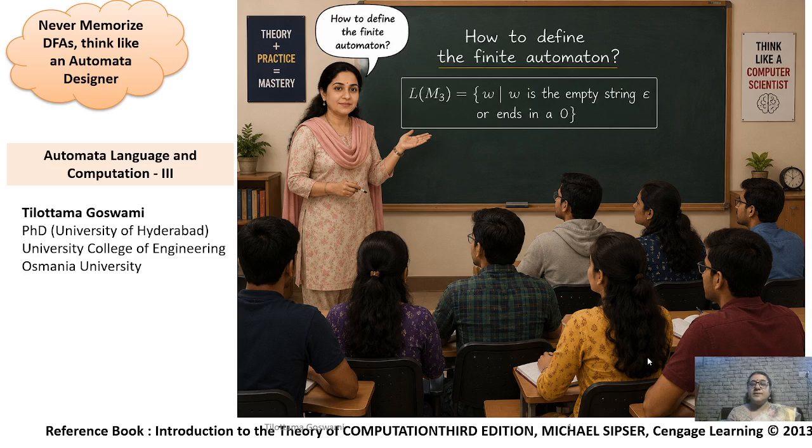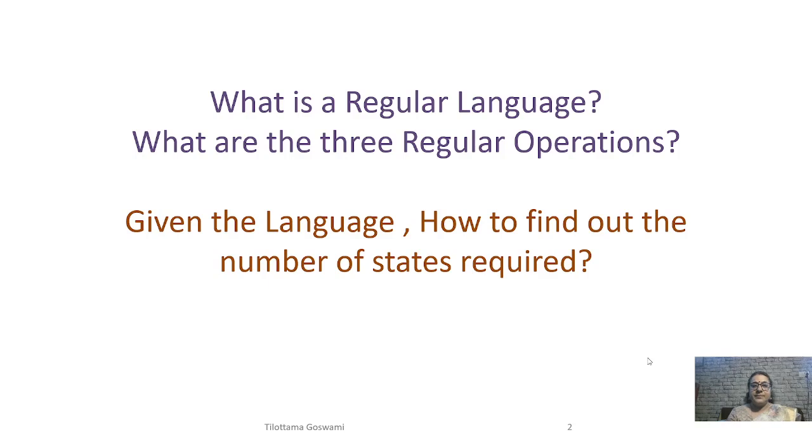So let us begin by understanding one important concept, the regular language. Before designing an automaton, we must understand what kind of languages can actually be recognized by finite automata. A very natural question arises: can every language be recognized by a finite automaton?